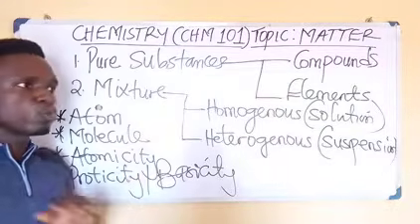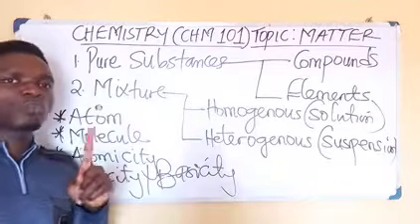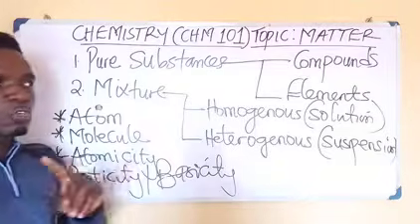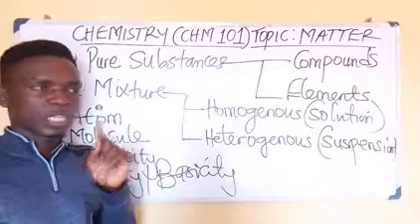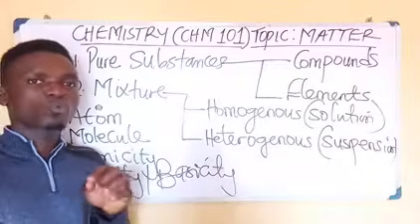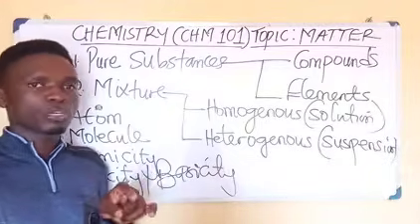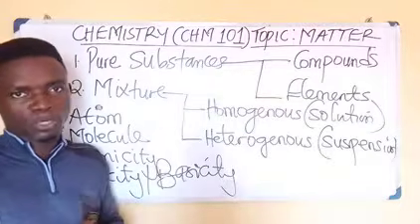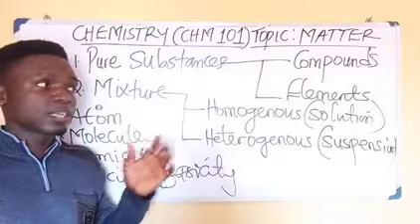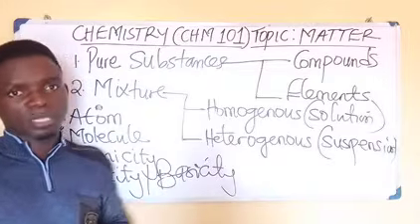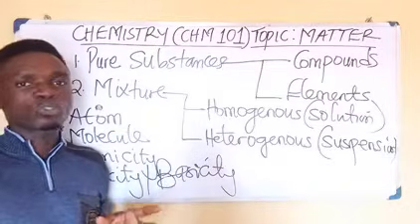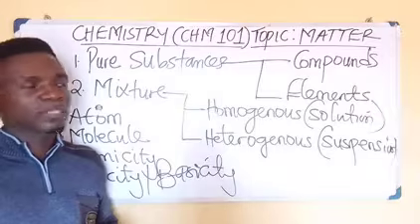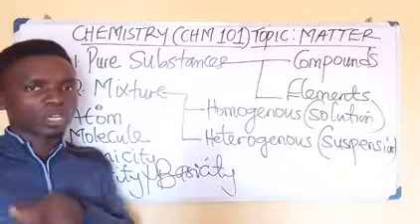They are all monoatomic. But hydrogen, which is diatomic, does not belong to any of the groups in the periodic table. So if you are asked what group does hydrogen belong to, you say it does not belong to any of the groups in the periodic table. It can exist as a metal, it can exist as what? A non-metal. But oxygen is also diatomic because it has 2 atoms in its molecule.